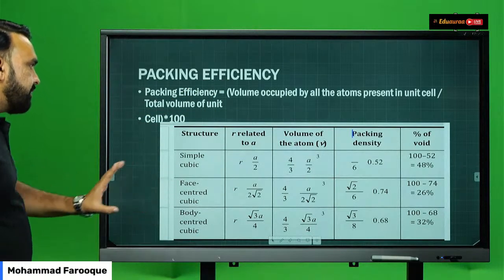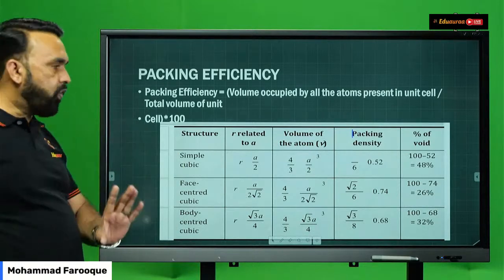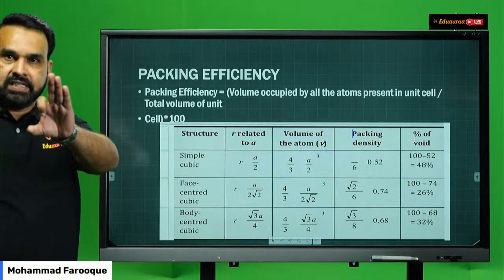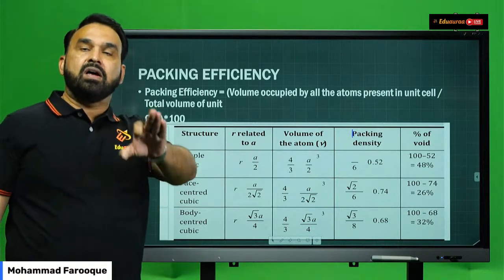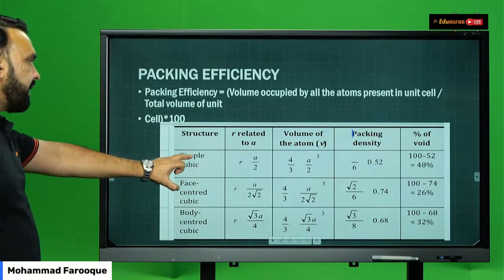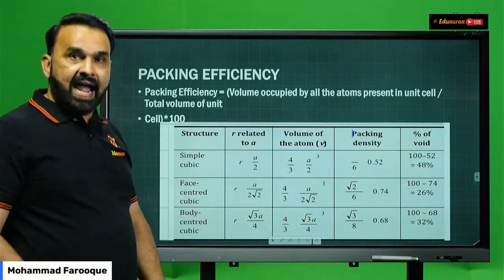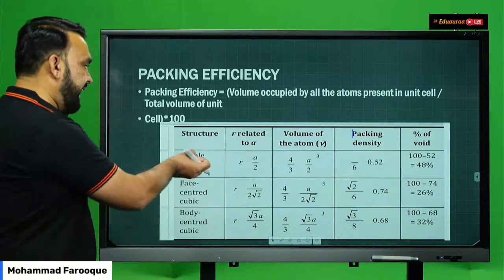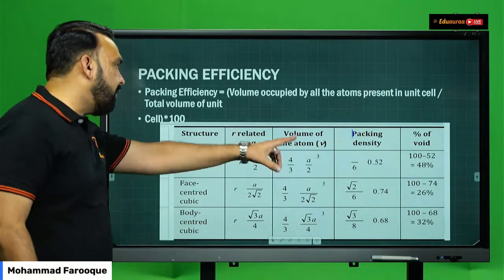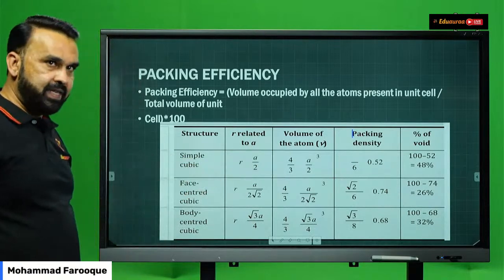Now, this table in front of you is a very important table for calculations. These formulas have to be learned by you for the 3 unit cells or Bravais lattices for the cubic crystal system. Simple cubic: the relation between R, radius, and side or edge length a is R is equal to a by 2. Volume of that particular atom is given by 4 by 3 π (a by 2) cube.